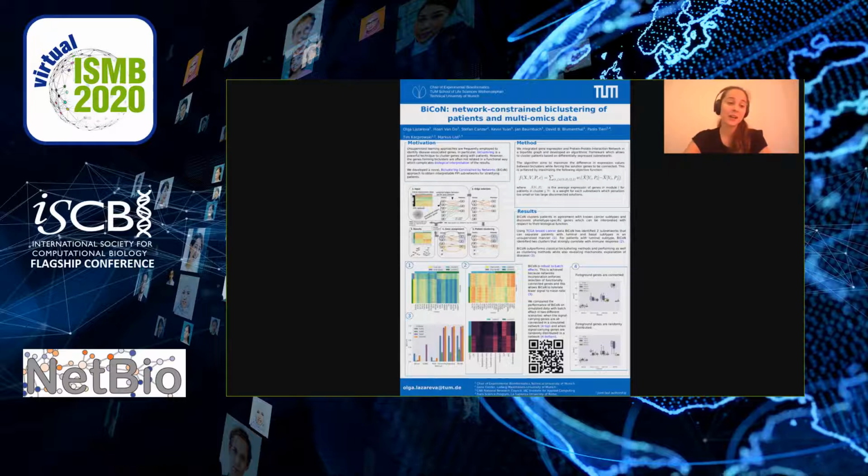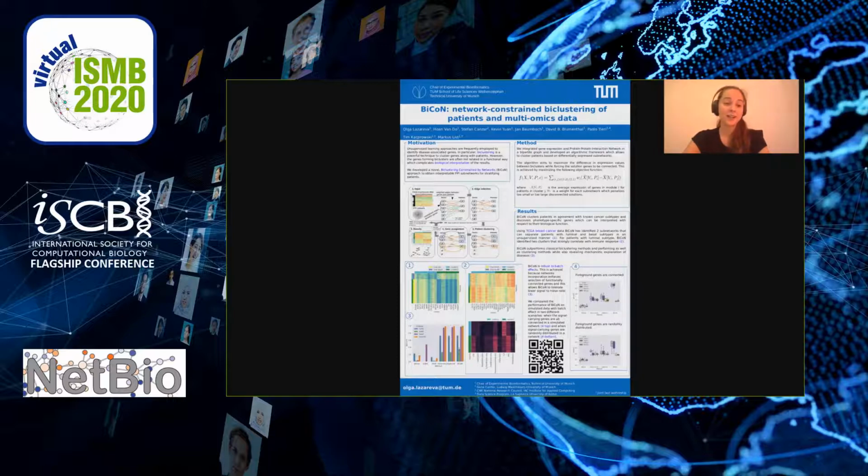Then we considered only patients that were originally classified as luminal to see if we can further stratify them into subtypes luminal A and luminal B, which are known to be difficult to separate on the level of gene expression. Our solution on panel 2 did not really agree with the PAM50 classes, but the derived subnetworks show robust correlation with immune system response function, which is reasonable given that tumor samples are infiltrated with leukocytes. This demonstrates that BiCoN can find an interpretable difference between groups of patients, even without being explicitly asked for it.